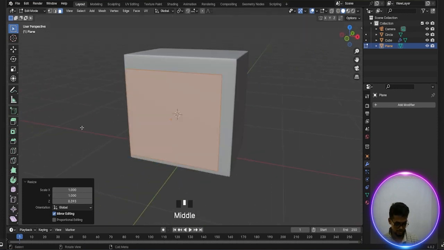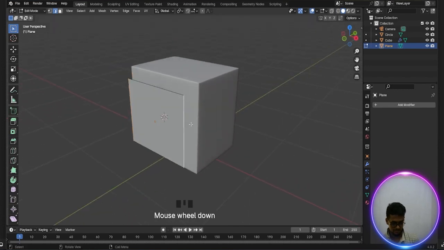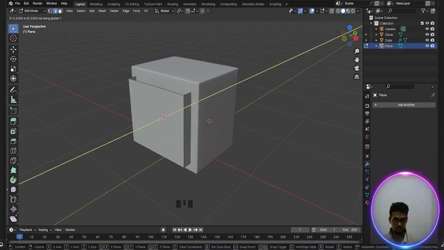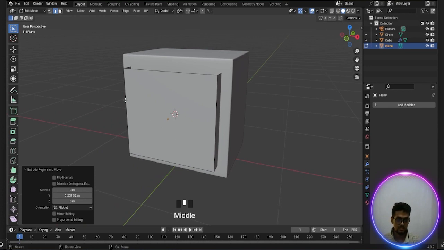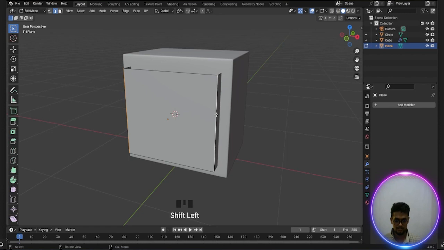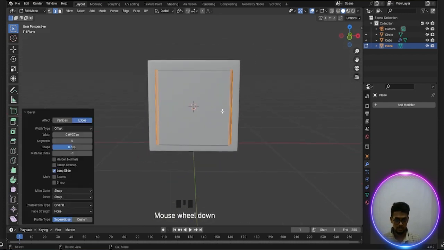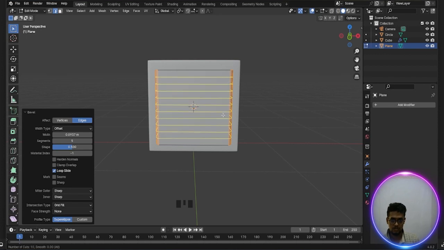And press 2, select this one and Shift select this edge and press E and press E and Y and extrude. Done. Now again select this edge and Shift this edge, Control B and done. Okay, now Control plus R for loop cut. We need more loop cuts. Okay, done.